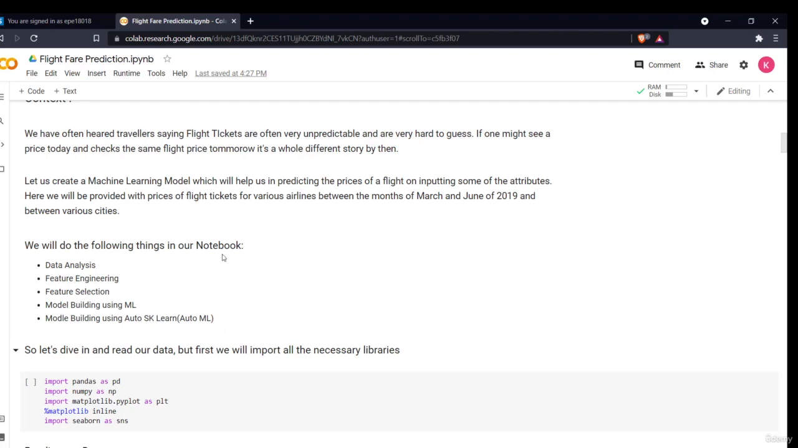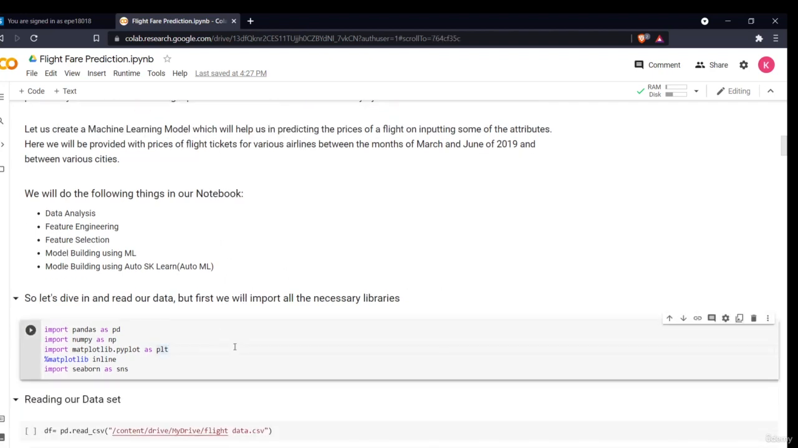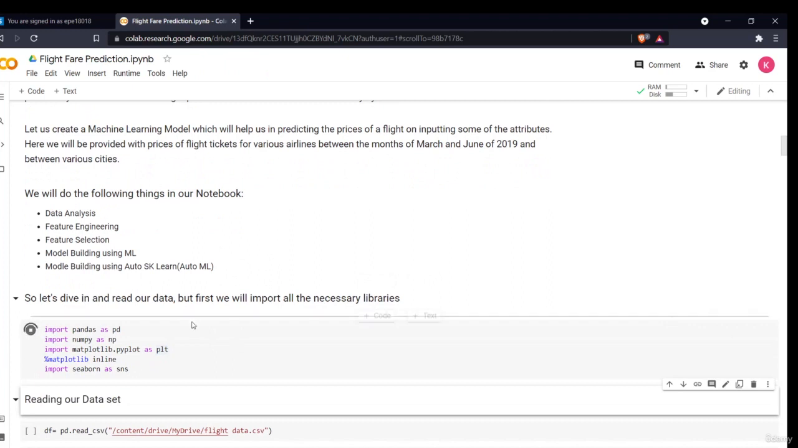So now let's start with our project by importing the different libraries and our dataset. Now let's import the different libraries which will be helpful in feature extraction, data analysis, and different procedures.